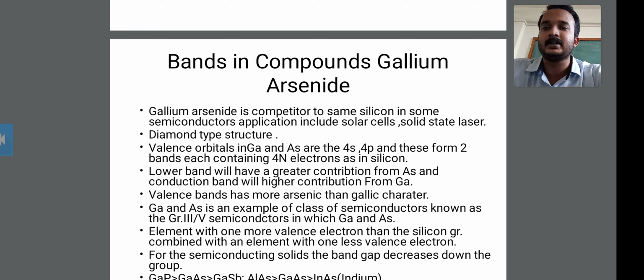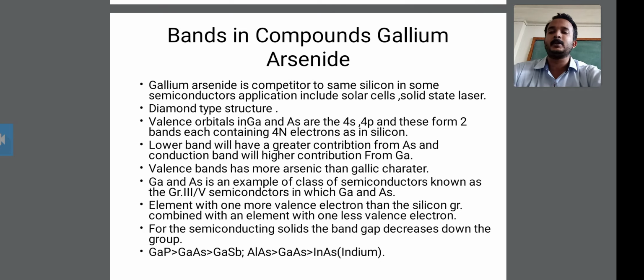Gallium arsenide is a competitor to silicon in some semiconductor applications. It is a compound, and this compound is a competitor to silicon. Its applications include solar cells and solid state lasers.